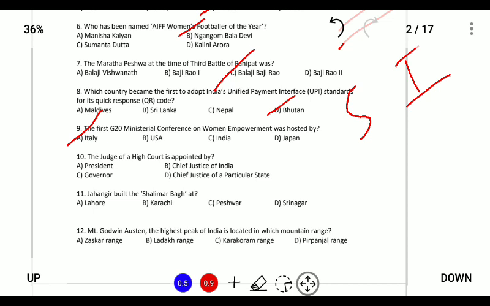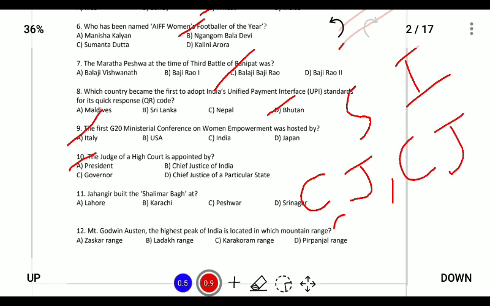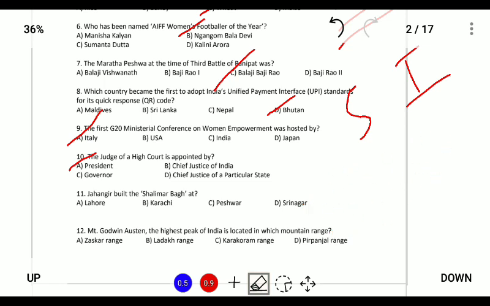Next, the judge of a high court is appointed by whom? Both the judges of the high court and the Supreme Court are appointed by the president. In appointing the high court judges, the president must consult the chief justice of the concerned high court, the Supreme Court chief justice, and the governor of the state concerned, and for the appointment of the judges of the Supreme Court.